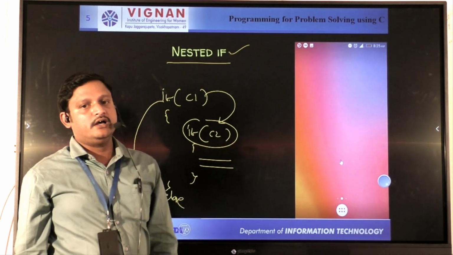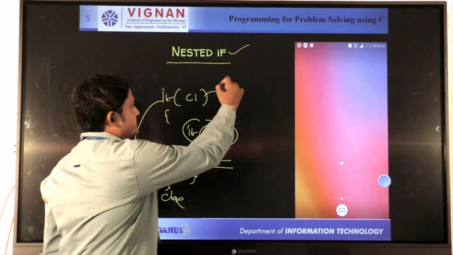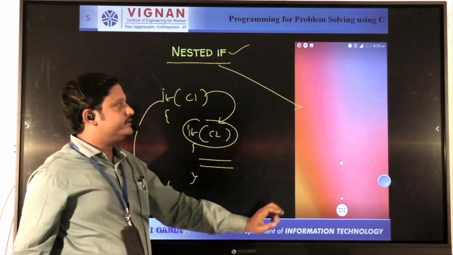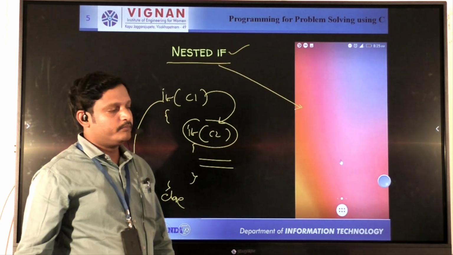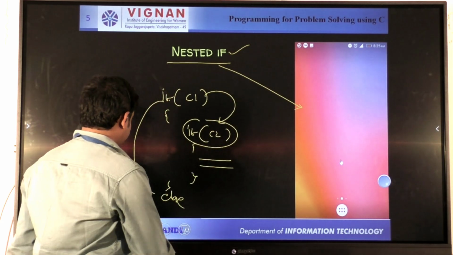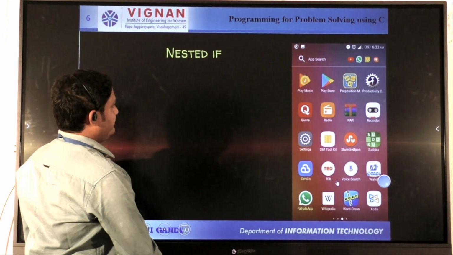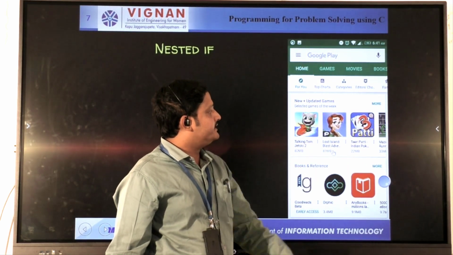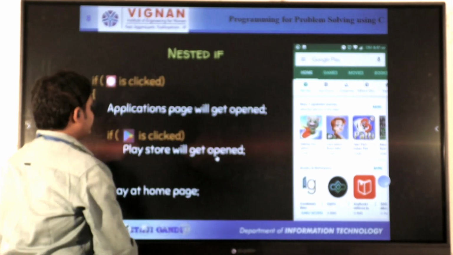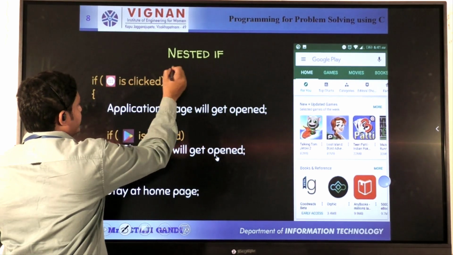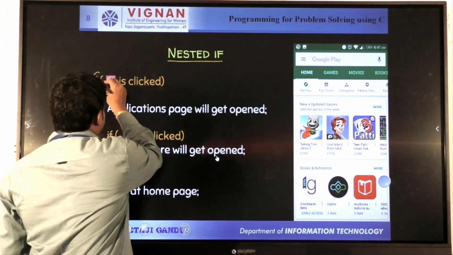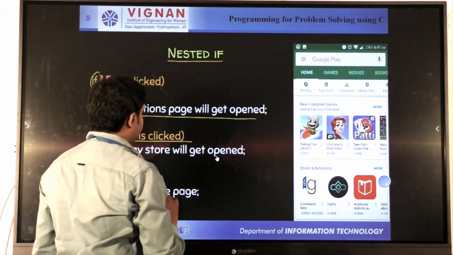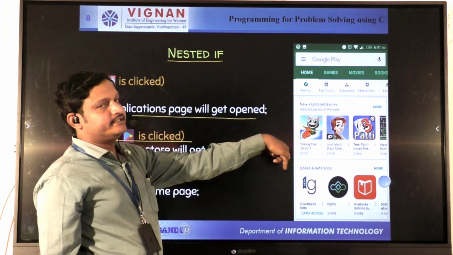Now this is also applied in real time scenarios and daily life. Without the programming language, in daily life, there are so many examples of every concept. I want to take this mobile application for the nested if else statement. This is the first one. Suppose you want to search for the Play Store. So what is the condition here? First condition. We already know what is meant by a nested if. If the condition is true, then the statement will be executed. Again check one more condition, and only then can the internal condition be executed.